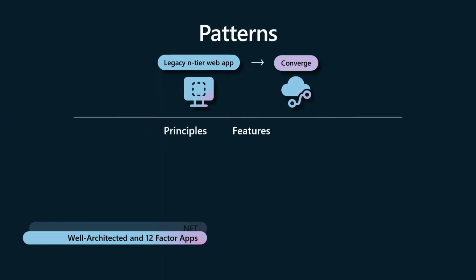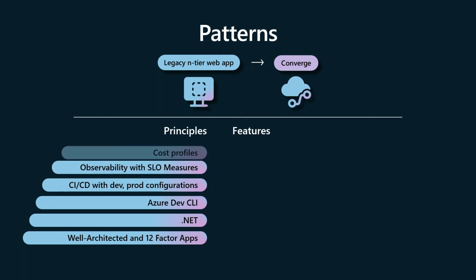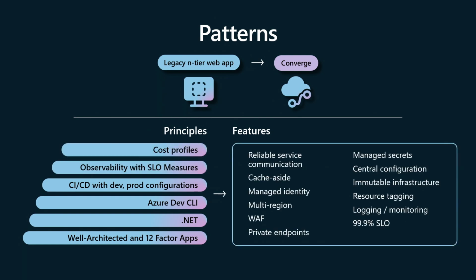All right, Matt, so let's talk a little bit more about the Reliable Web App pattern. As Matt mentioned before, there's this pattern of patterns, there are best practices, there are so many things out here. But underlying all the patterns that we're going to build in future will follow the principles that are right out there, right? It's built on the Well-Architected Framework. It has 12-factor app methodologies. We built on .NET, there are future languages coming, as well as, Matt, we did Azure Developer CLI, which is amazing. Yes. So an easy way to build and deploy applications to the cloud.